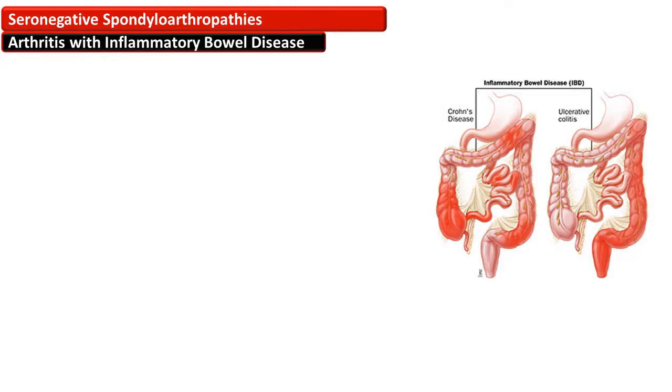Severity of the arthritis symptoms depends on the extent of the bowel disease, and besides the joints, other areas of the body affected by inflammatory bowel disease are ankle, knee, bowel, liver, digestive tract, skin, eyes, spine, and hips.